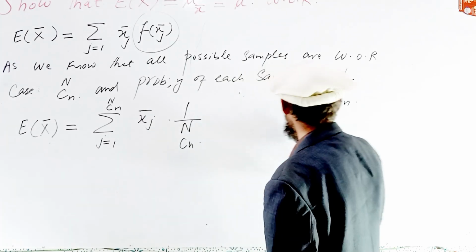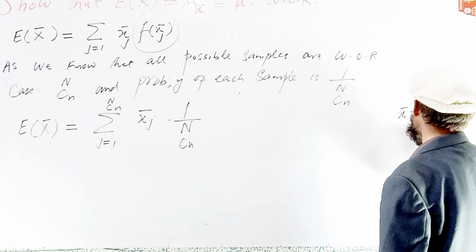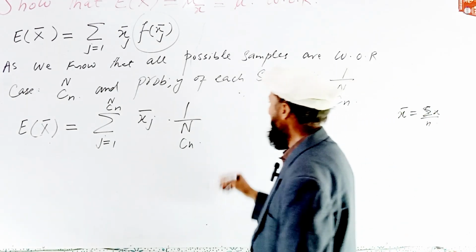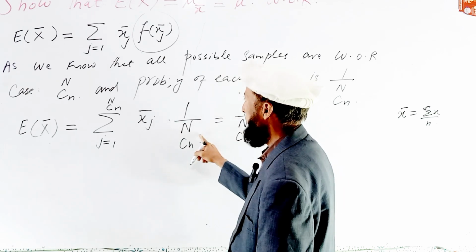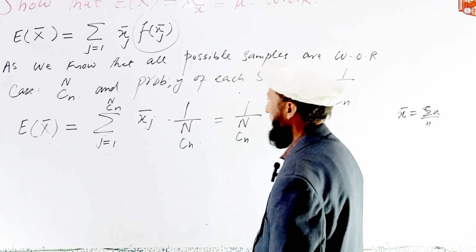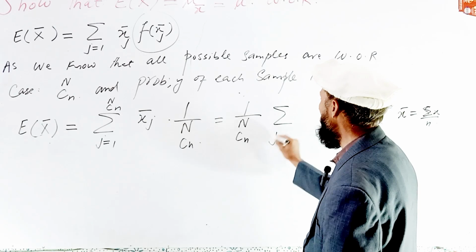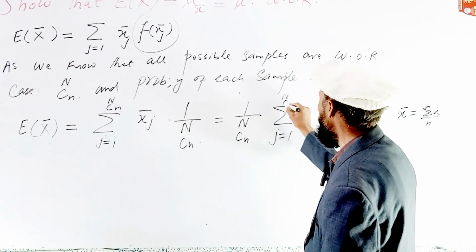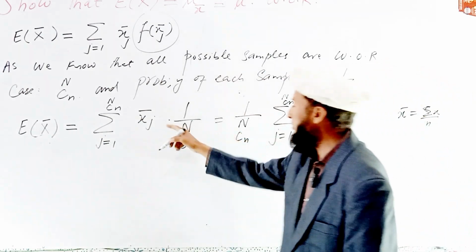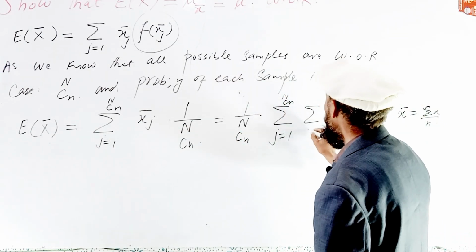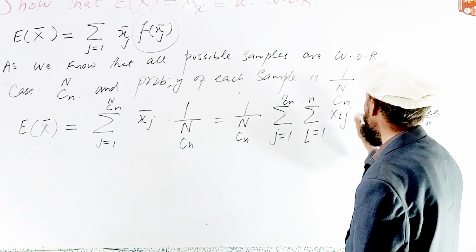We can write x bar is equal to summation x divided by n, and here 1 divided by N combination n we change to the front, and summation j is equal to 1 up to N combination n of x_ij we write as summation i is equal to 1 up to n of x_ij.